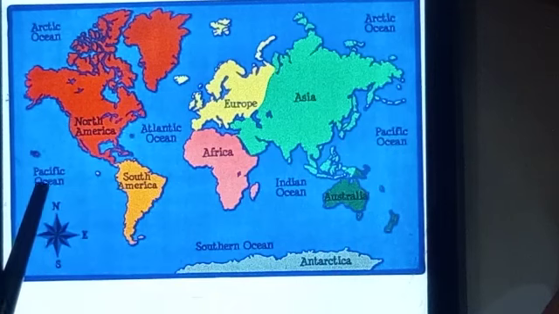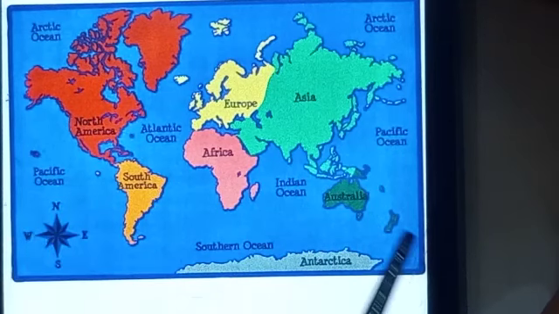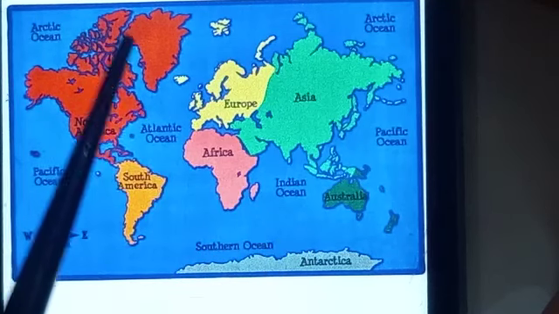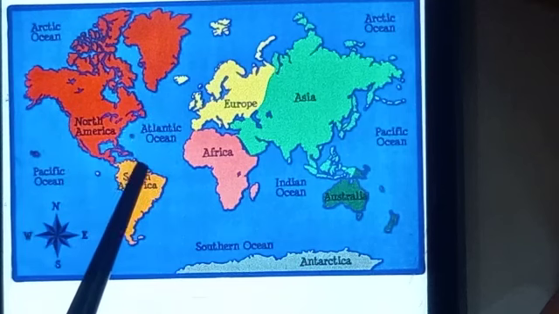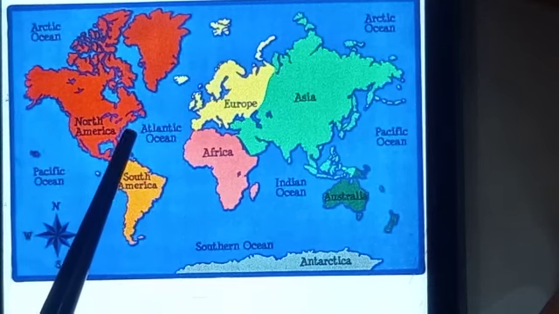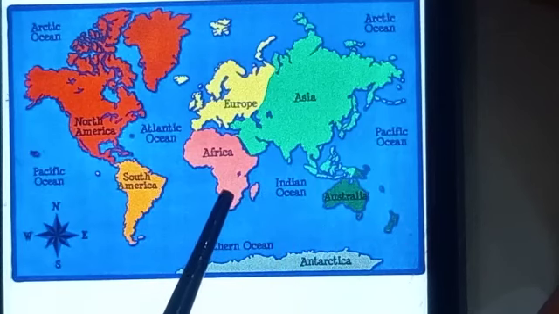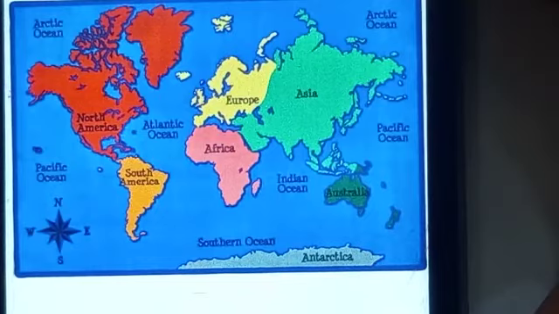Then here in the bottom, this whole area is of the Southern Ocean. Then this is the Atlantic Ocean location, and here you have to locate the Indian Ocean. I hope you understand the location of oceans.